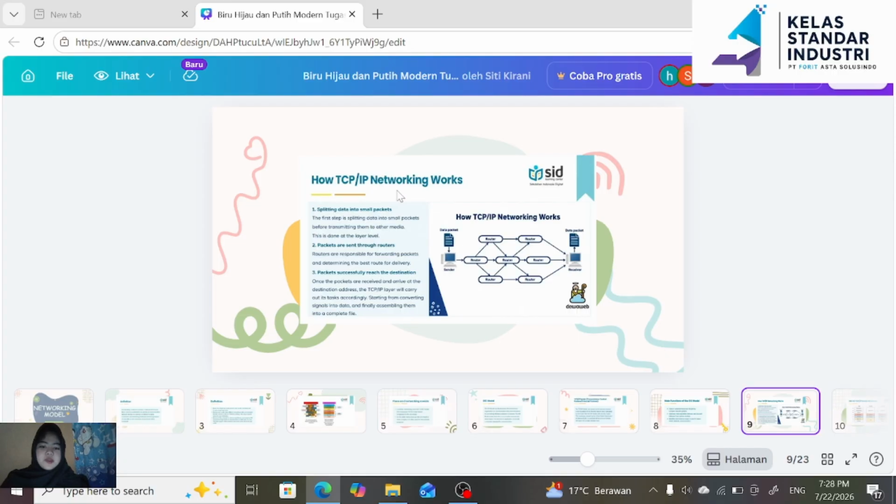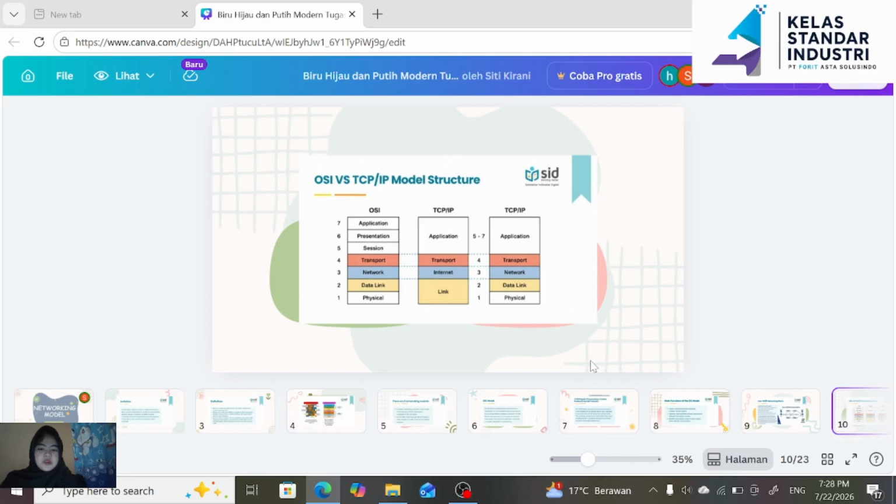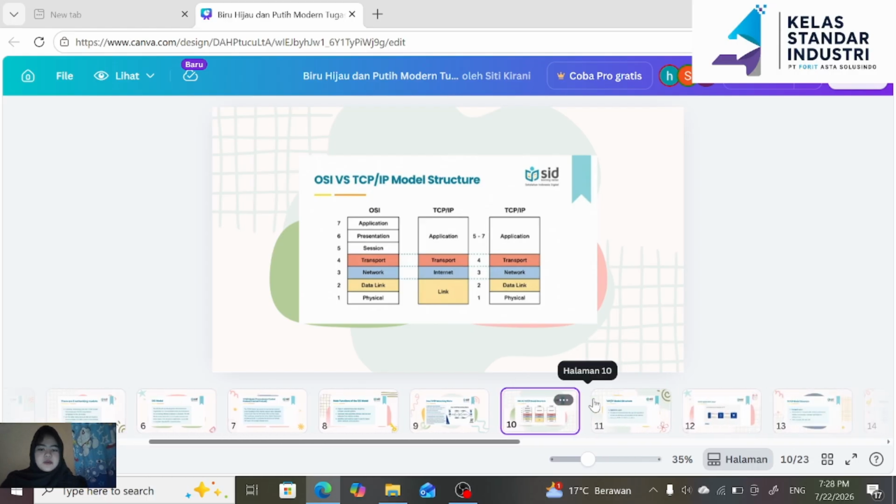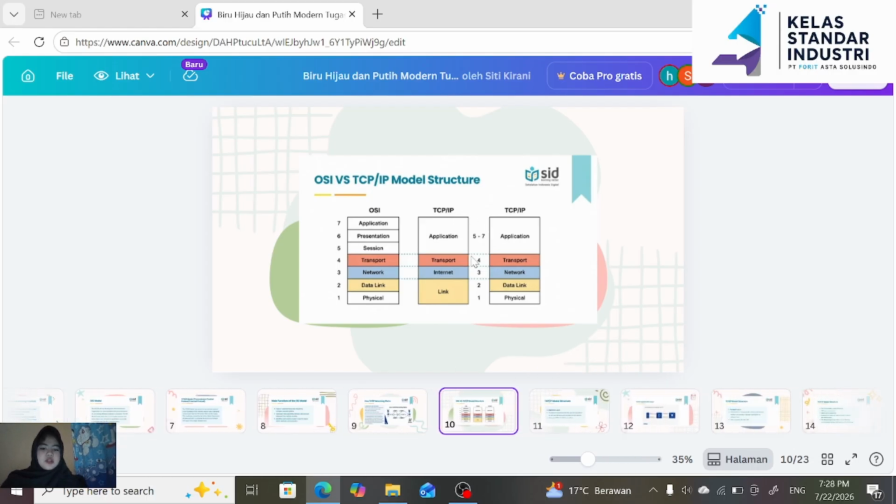How does the TCP/IP networking model work? Splitting data into small packets. The first step is splitting data into small packets before streaming them to other media. OSI TCP/IP model structure.